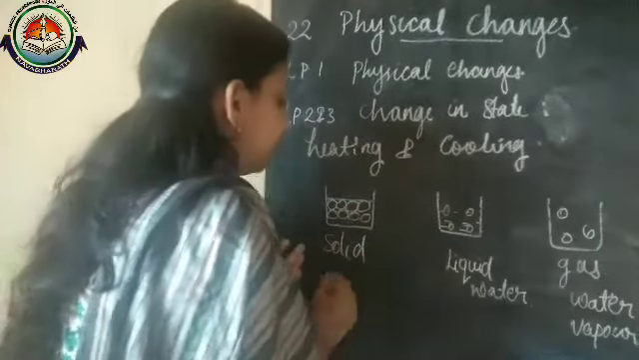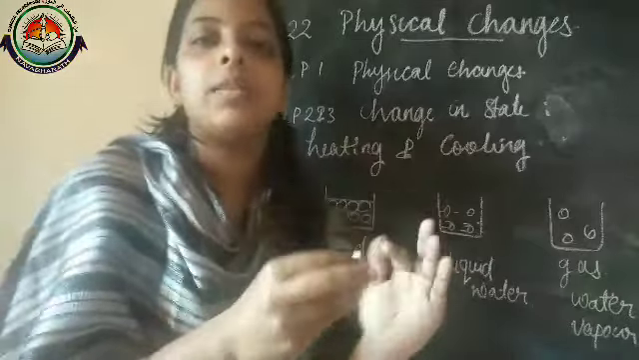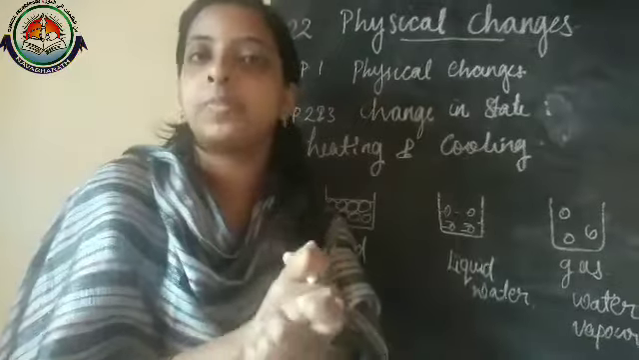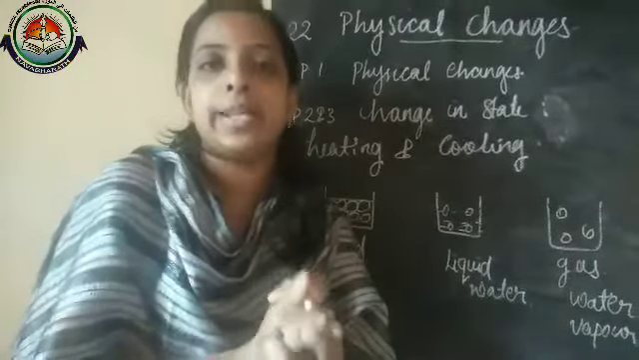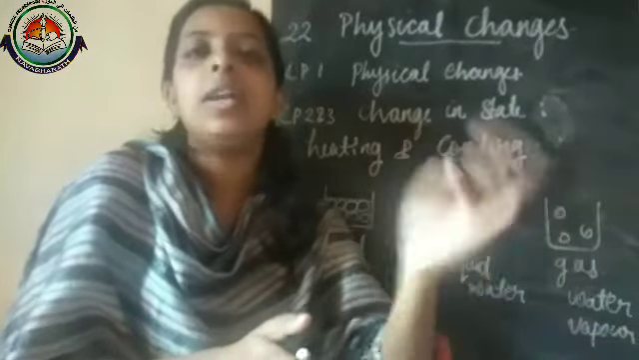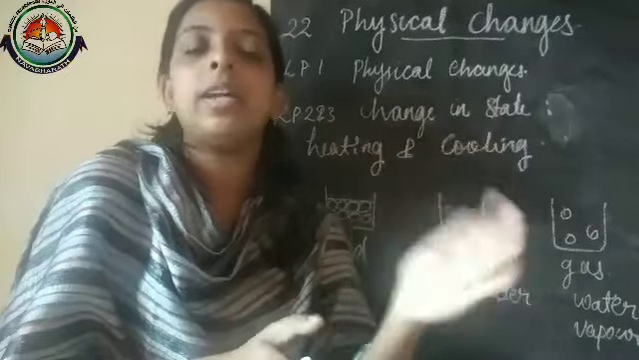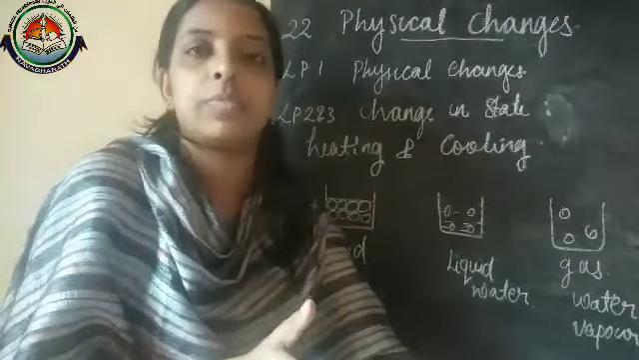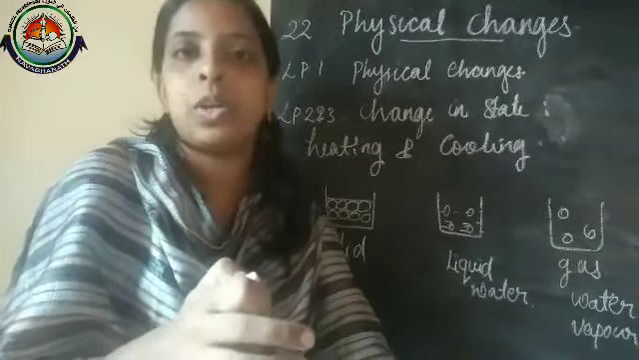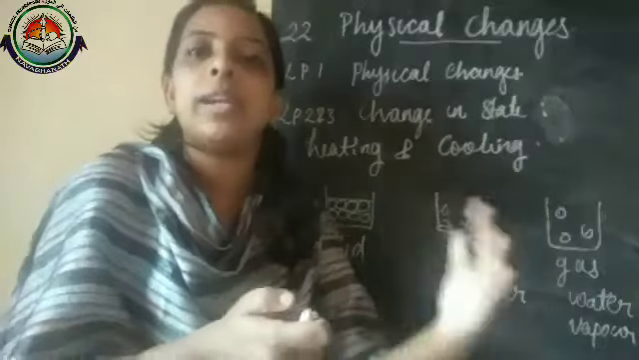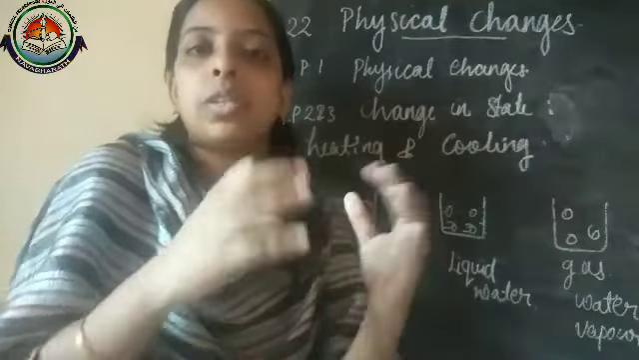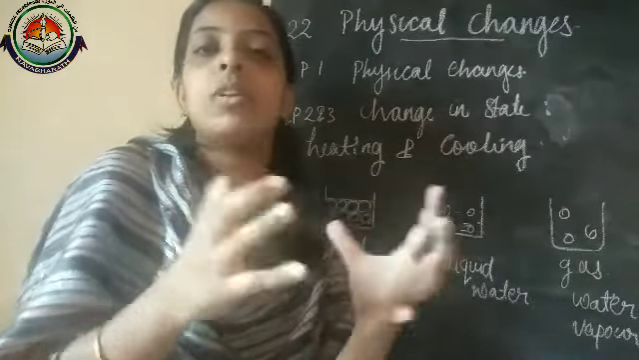When we consider ice, we know that ice cubes are kept in the refrigerator, in freezers, in ice trays. When we take the ice cubes out and do not place them back inside the fridge, what will happen? After 10 or 15 minutes, the ice cubes change and water is formed.